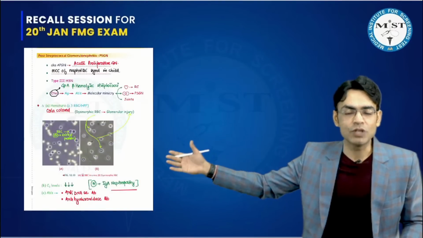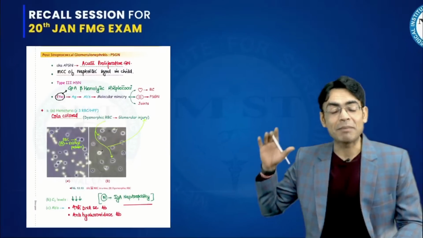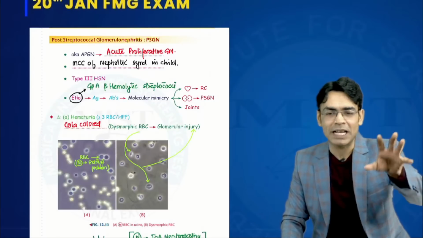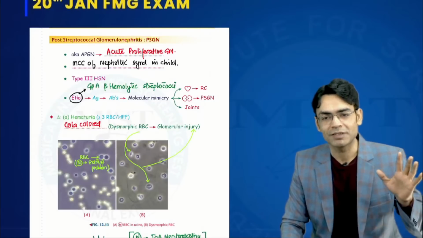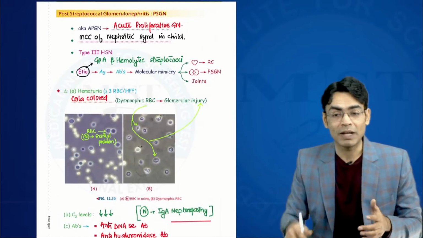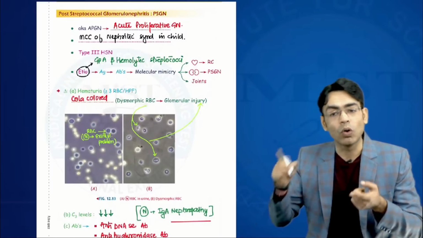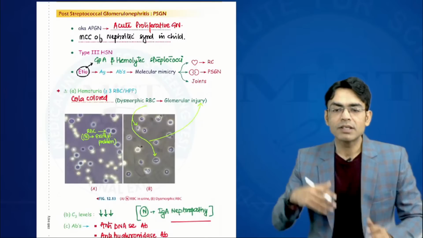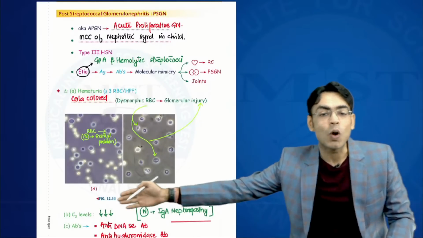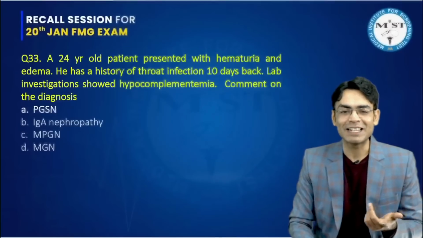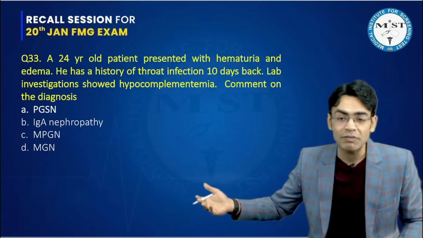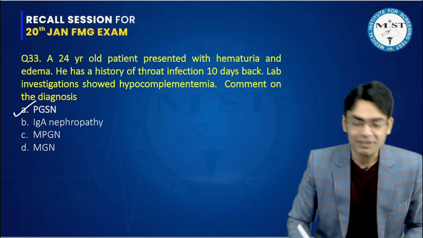When we discussed PSGN in the class, we said that it happens in a child, and the etiology is group A beta hemolytic streptococci. I have told you multiple times that there will always be a history of throat infection. This will also cause hematuria. It is a nephritic syndrome. And IgA nephropathy, which is the most common glomerulonephritis, also causes hematuria. So how to differentiate? Just check the complement level. In PSGN, the complement levels will be low, hypocomplementemia. They have given everything again, and it was very easy to differentiate between IgA and PSGN. In IgA, there would never be a history of any kind of infection, but in PSGN, there is. So the correct answer is A again.